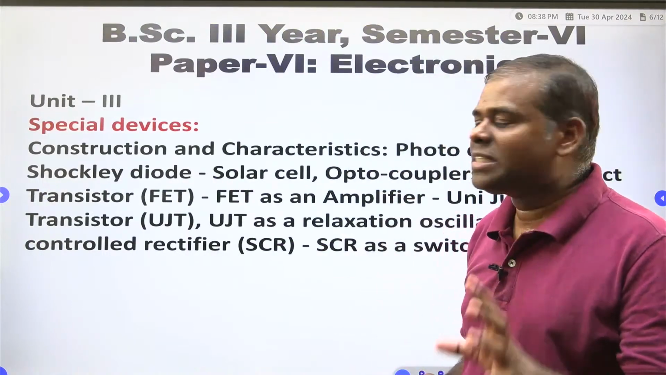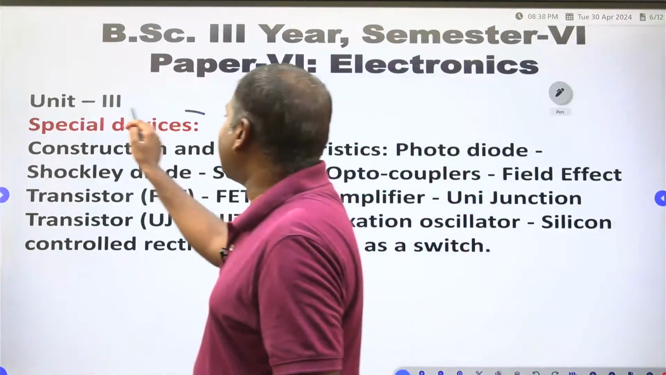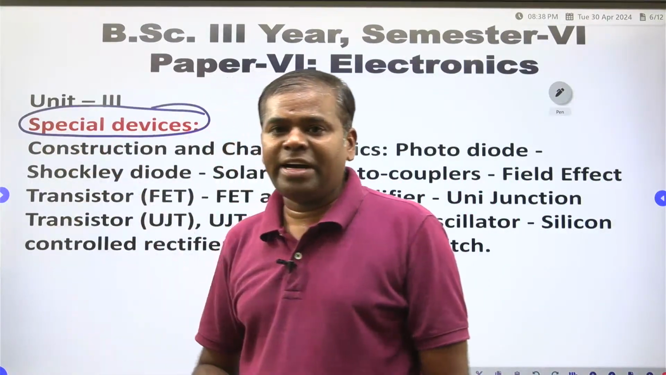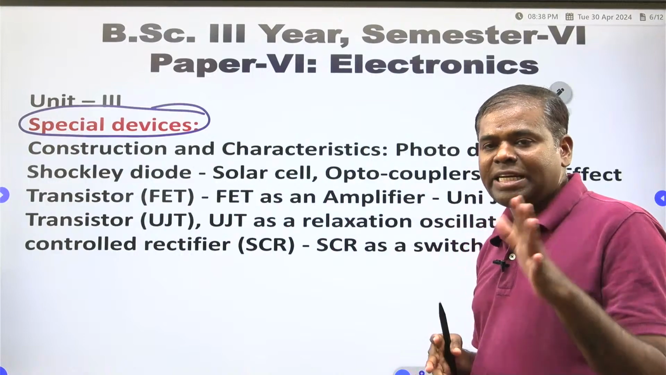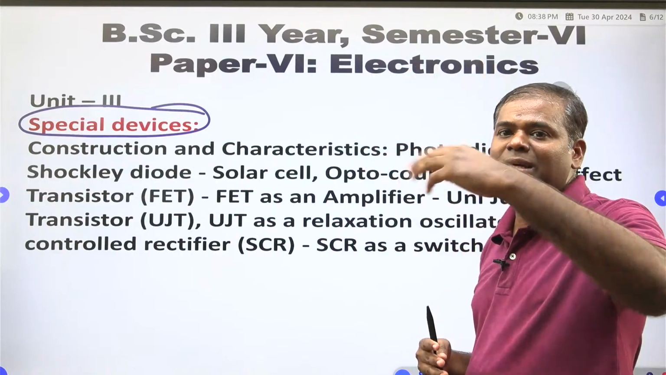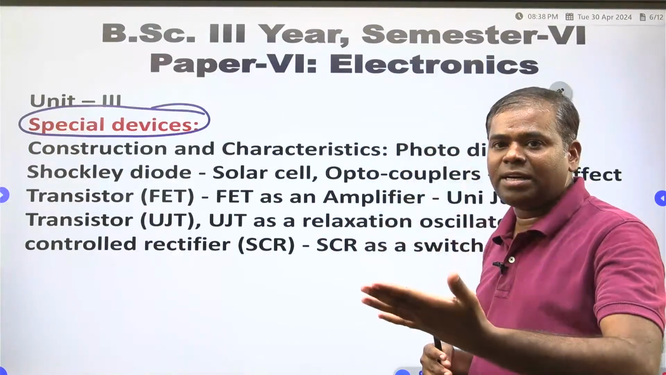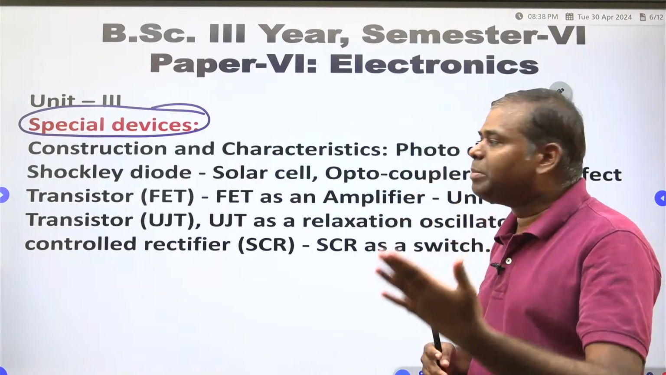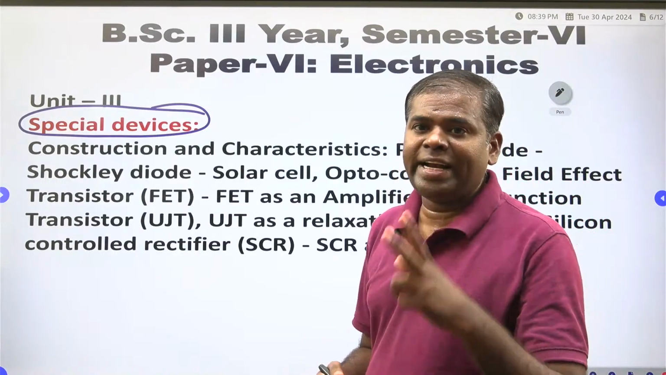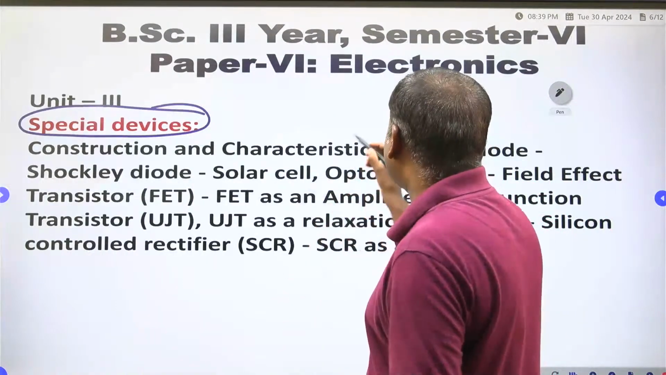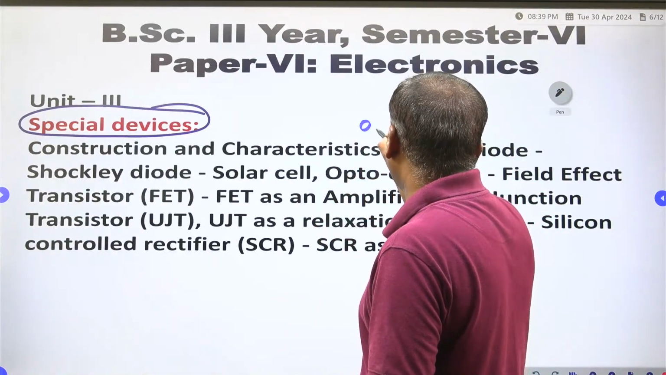So what is the syllabus of your third unit? Special devices. What are the special devices? Now you learn. BJT you learned. Next we are going to another advantage of the BJT, obviously FET, right? Here two varieties are there. One is optoelectronic devices.